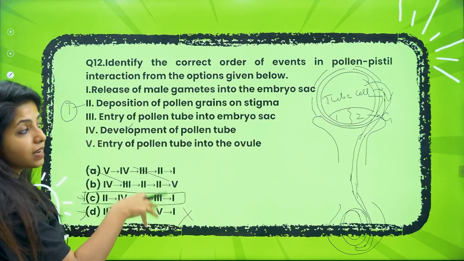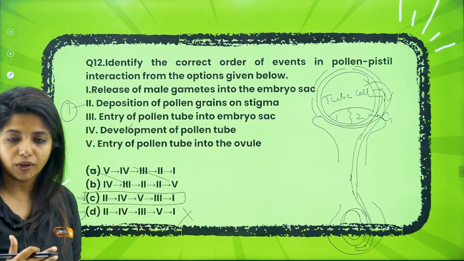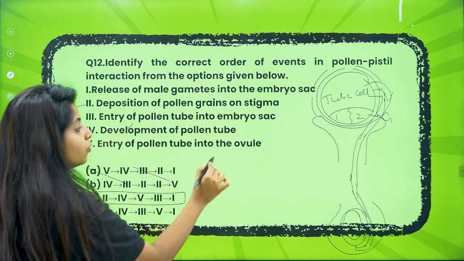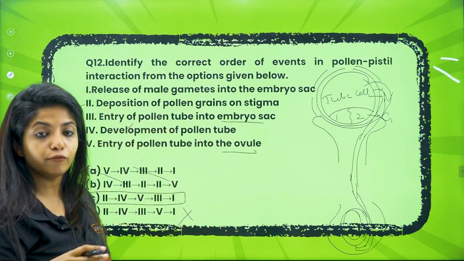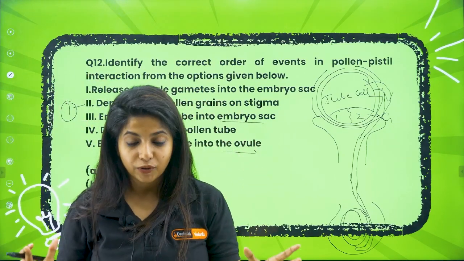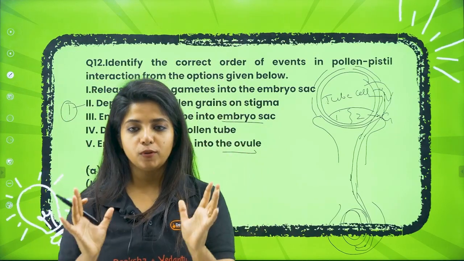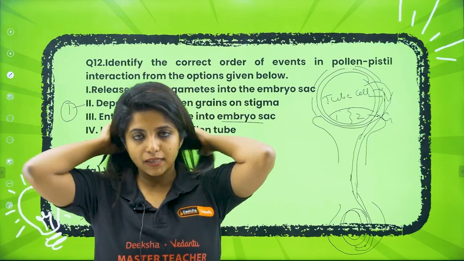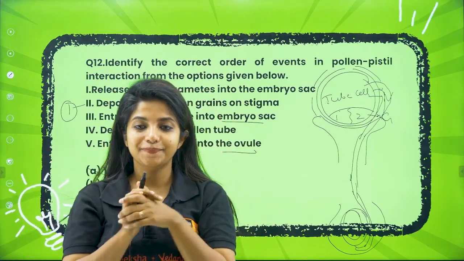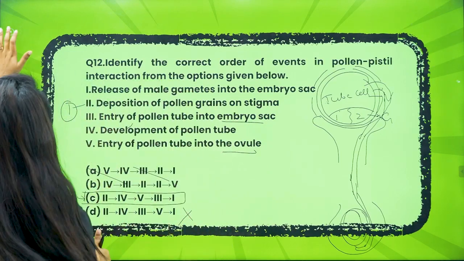So sometimes the option itself can give you answers, if you know it well. Usually children get confused with ovule and embryo sac. Do not have that confusion. You have the ovule, the megasporangium. Inside that you have the embryo sac with the female gamete and synergids and the antipodals and everything out there. Cool? Yes.